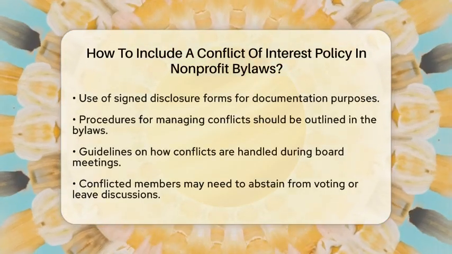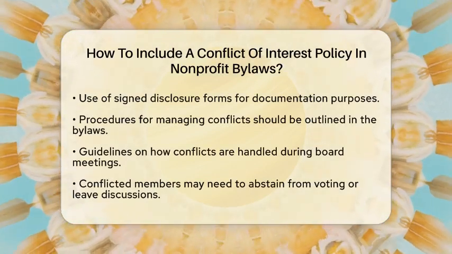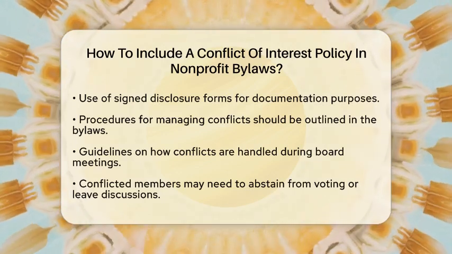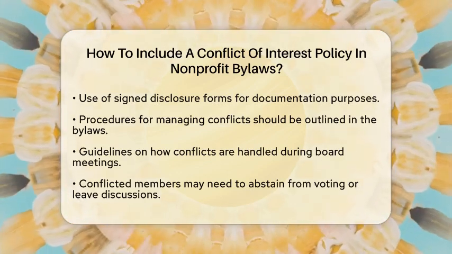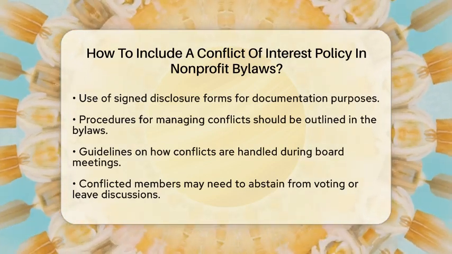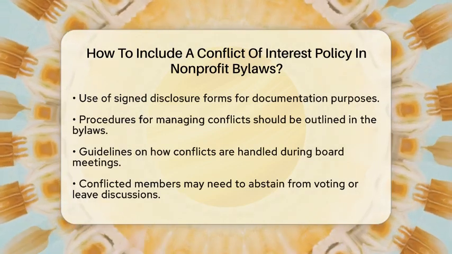Next, your bylaws should require all relevant individuals to disclose any actual or potential conflicts. This disclosure should happen as soon as conflicts arise or at least once a year. You can achieve this by implementing signed disclosure forms that are kept on file for documentation.